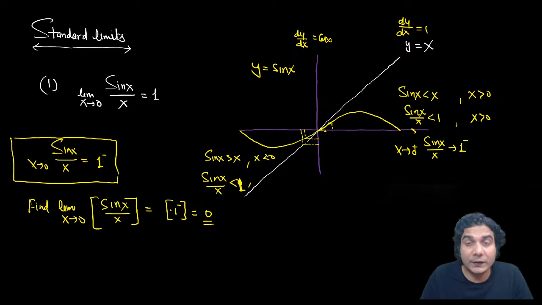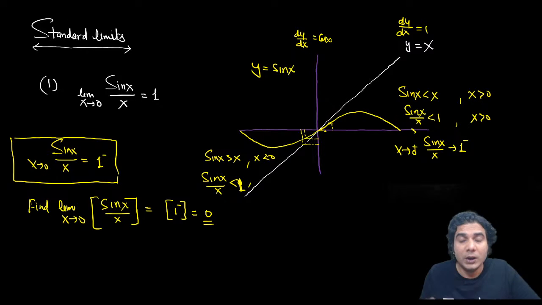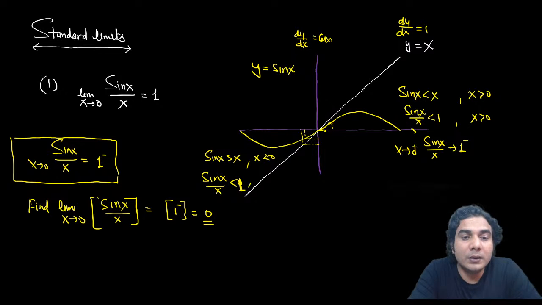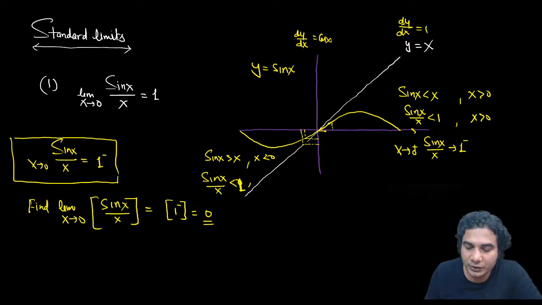And from both sides, right hand side and left hand side, we know that sin x upon x will be approaching 1, but it will be slightly less than 1, from the lower side of 1, all right? So that's why the left hand limit and right hand limit both will be 0. That was the main part, because of which we are understanding this 1 plus or 1 minus, from which side sin x upon x approaches 1. So this was one way, a graphical way, to explain it.